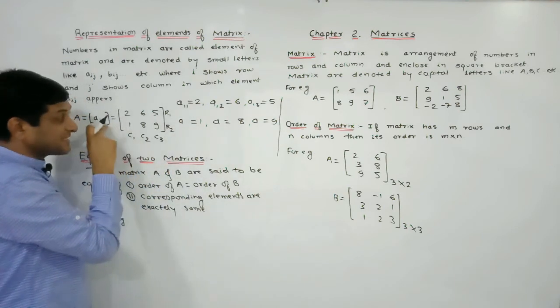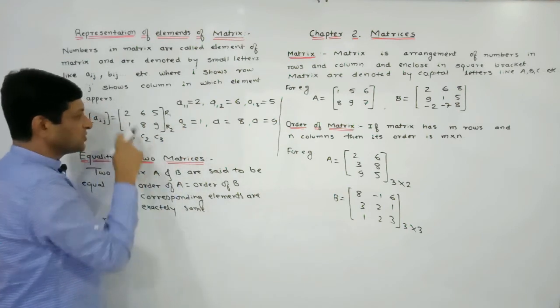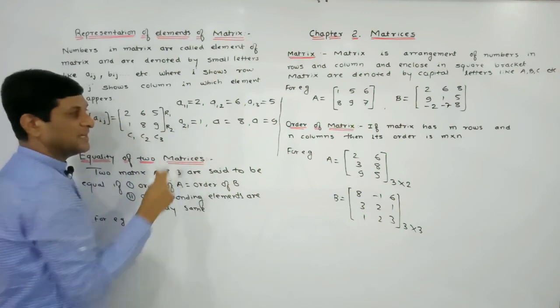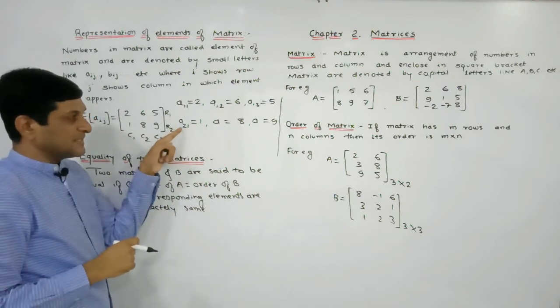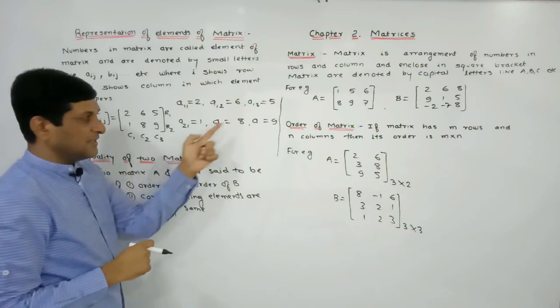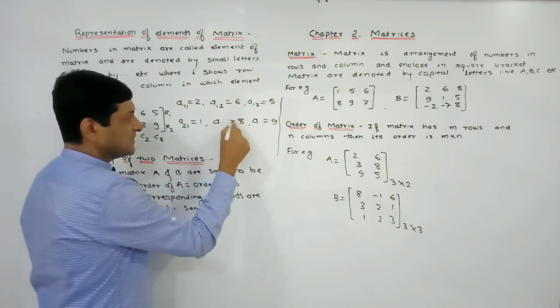This 1 appears in the second row, second row means 2, and in the first column means 1. Meaning this element 1 appears in the second row and first column. In the same way, 8 appears in what?